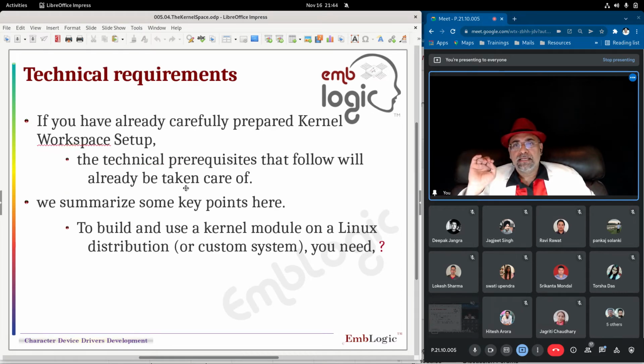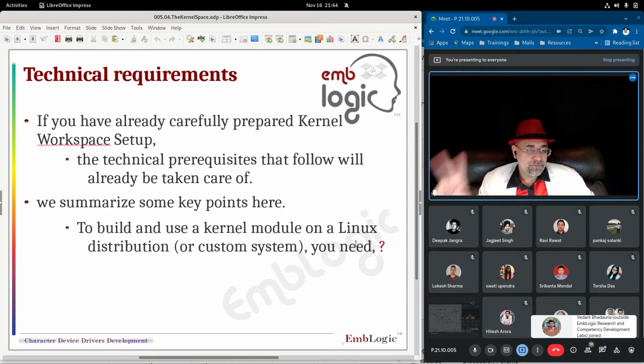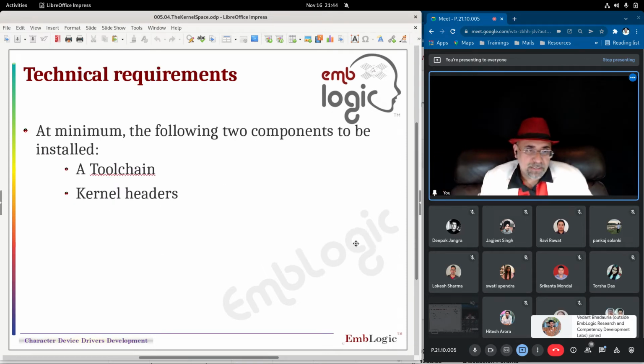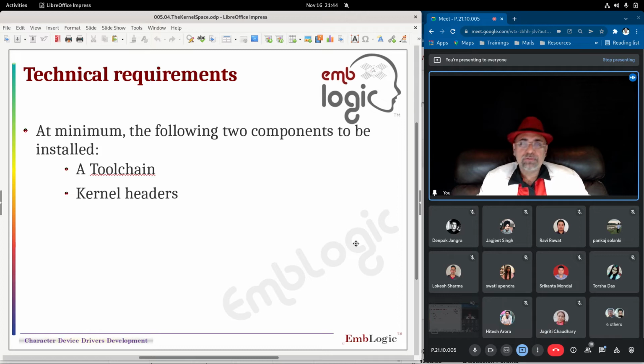The minimum 2 components to build and use a kernel module, a Linux distribution or a device driver: you will need 2 things, a tool chain and kernel headers. The tool chain was provided to you by the kernel developers themselves, and you have unknowingly already used that tool chain when you use the command make modules, make install. But later on, when we go to project 9, the tool chain we have to learn to create ourselves.